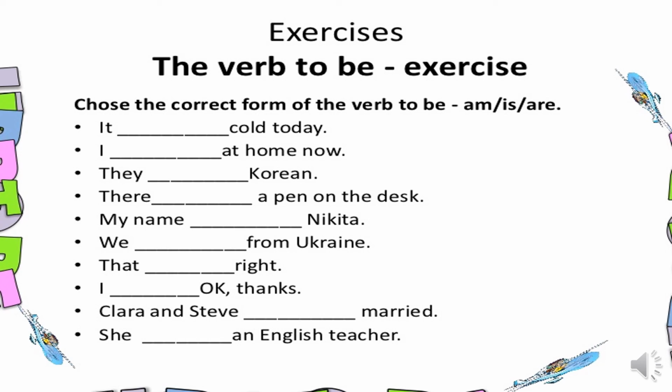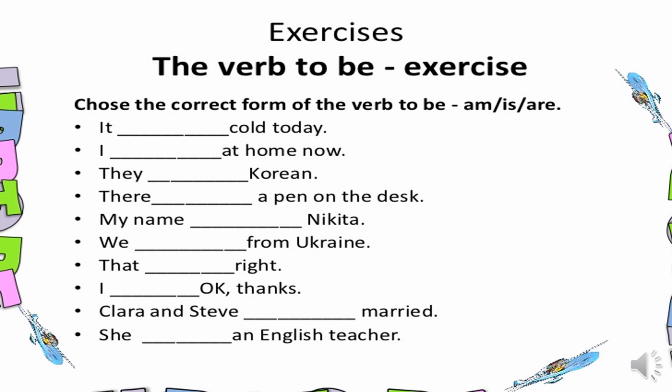Dash that dash right, that is right. I dash okay, thanks. I am okay, thanks. Clara and Steve dash married, Clara and Steve are married. She dash an English teacher, so she is singular, we will say she is an English teacher.